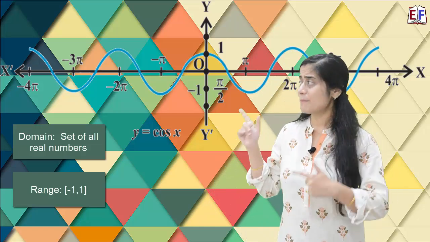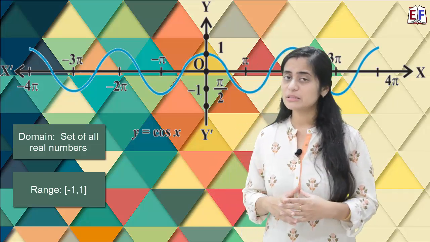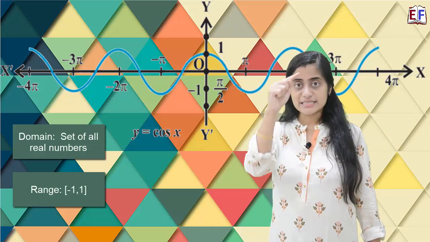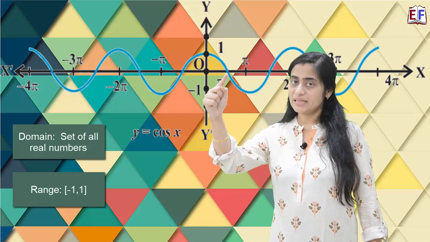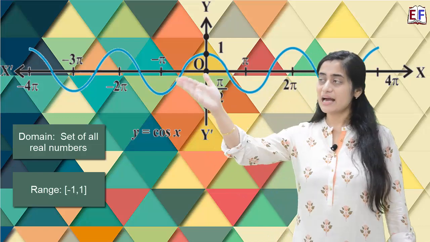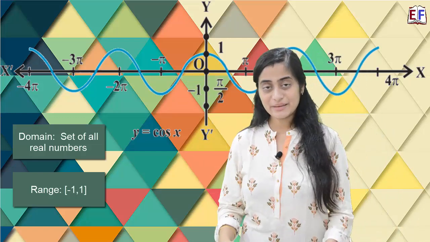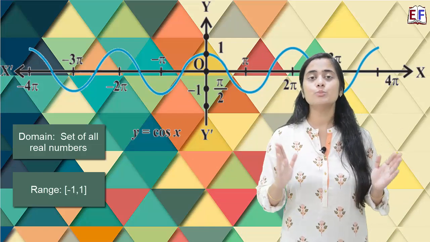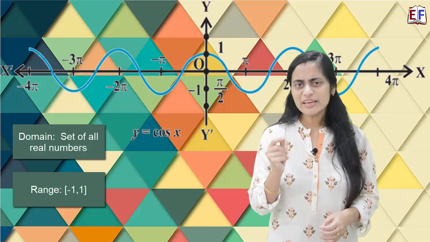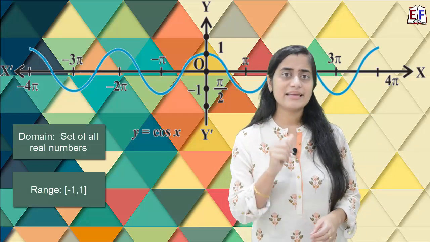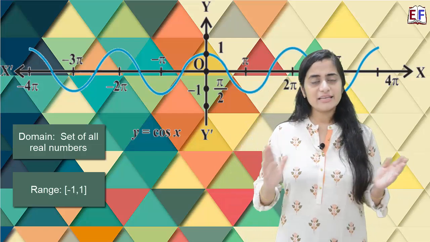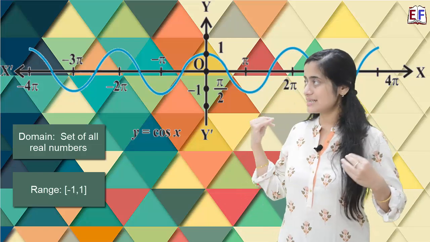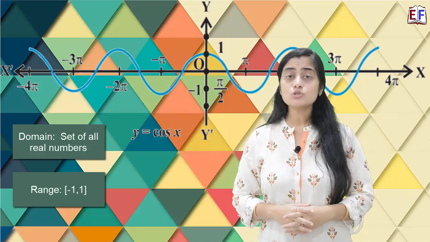Now if we look at the pattern, what is the special thing about the pattern? Here also we see that the pattern from 0 to 2 pi is getting repeated after every 2 pi. That means cos theta also repeats its values after every 2 pi interval. So we notice that the domain, range and the pattern are very similar for sin x and cos x, and that is why the shape of the graph is also very similar.